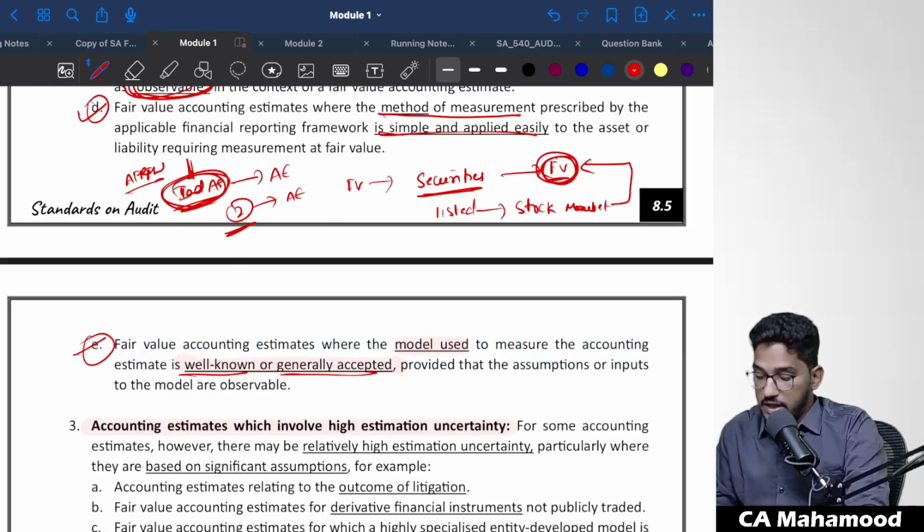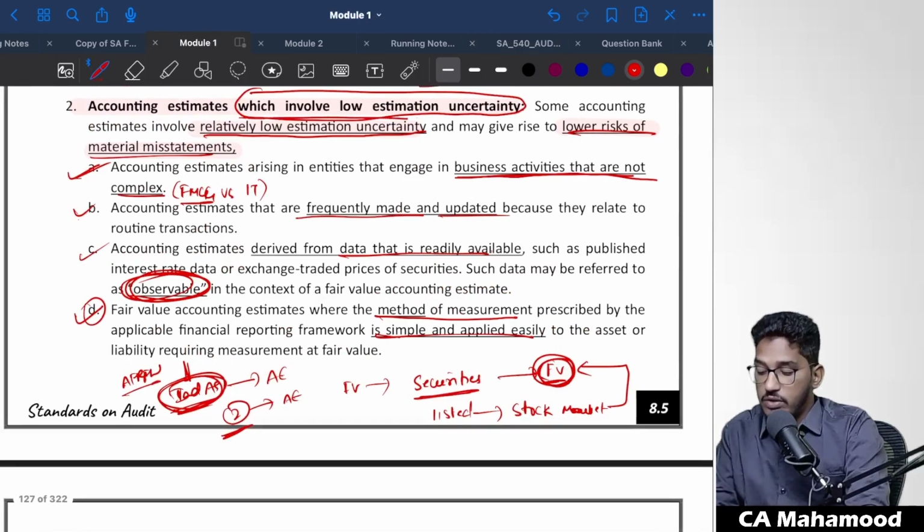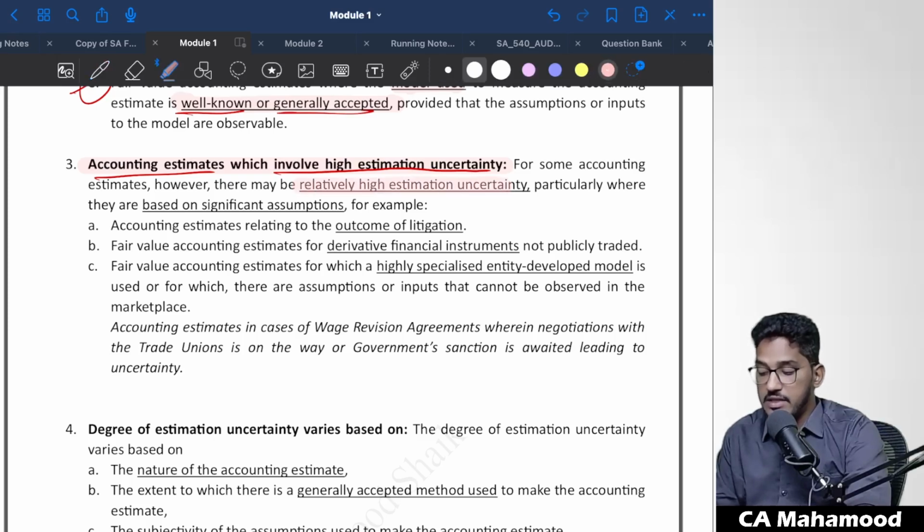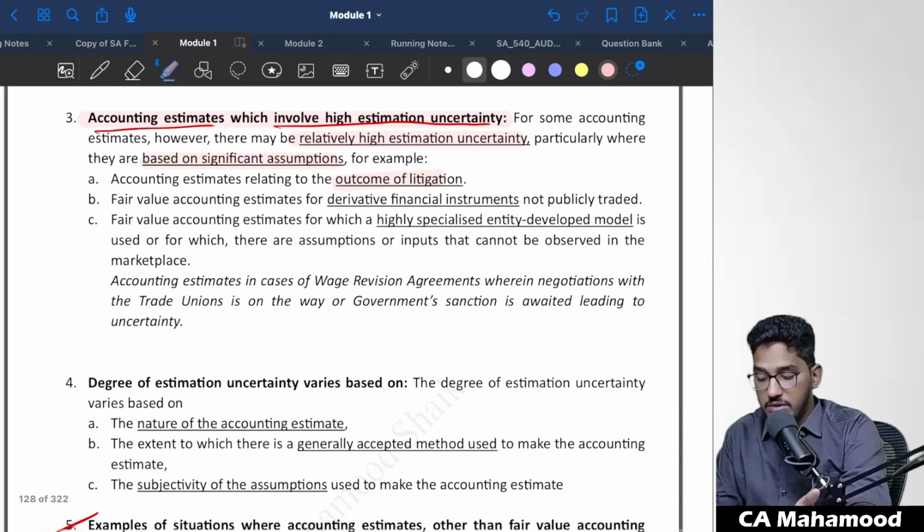Now let us have a look at the material once again. We have seen accounting estimates which involve low estimation uncertainty. Now let us have a look at those accounting estimate examples which have high estimation uncertainty. For some accounting estimates, however, there may be relatively high estimation uncertainty, particularly when they are based on significant assumptions. For example, an accounting estimate relating to the outcome of litigation. Since it is non-routine in nature, the estimation uncertainty is very, very high. Why? Because even a court judgment is involved, which is beyond your control.